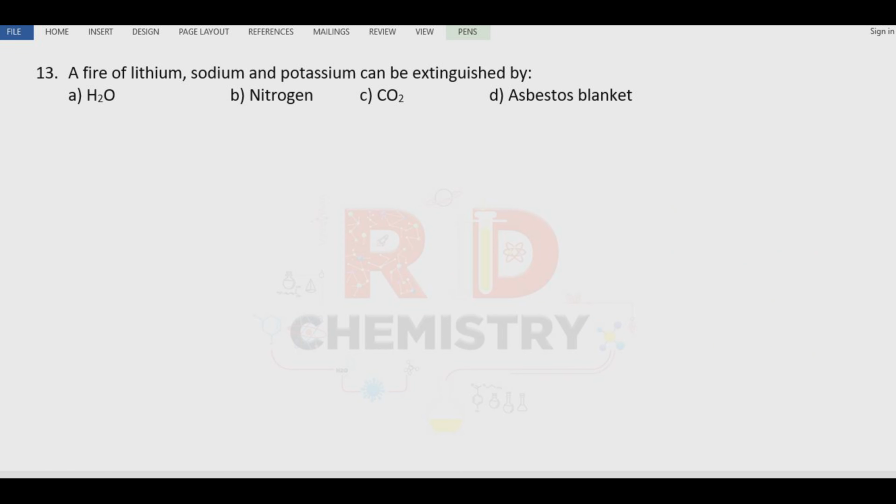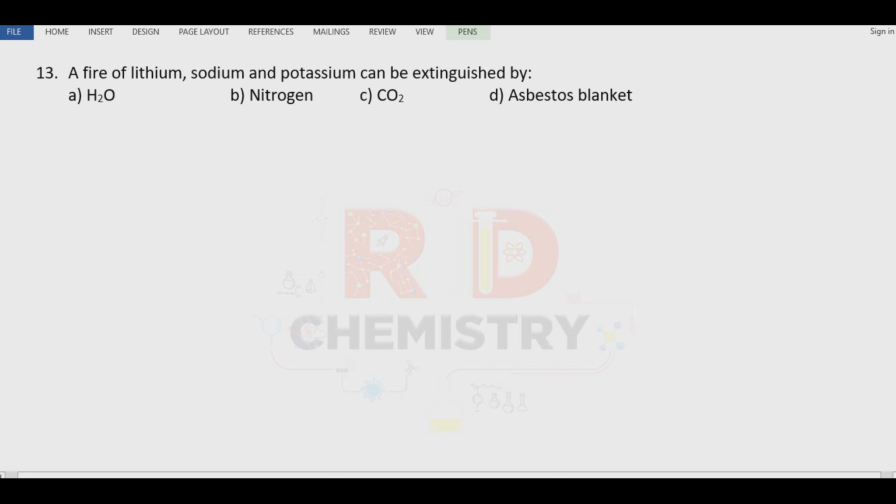Question number 13. A fire of lithium, sodium, potassium can be extinguished by. We can't add water for lithium, sodium, potassium because they are very reactive metals. Sodium reacts with water to give sodium hydroxide and hydrogen gas, which catches fire. Nitrogen also reacts with these metals, forming lithium nitride and sodium nitride; potassium's reaction can be explosive.